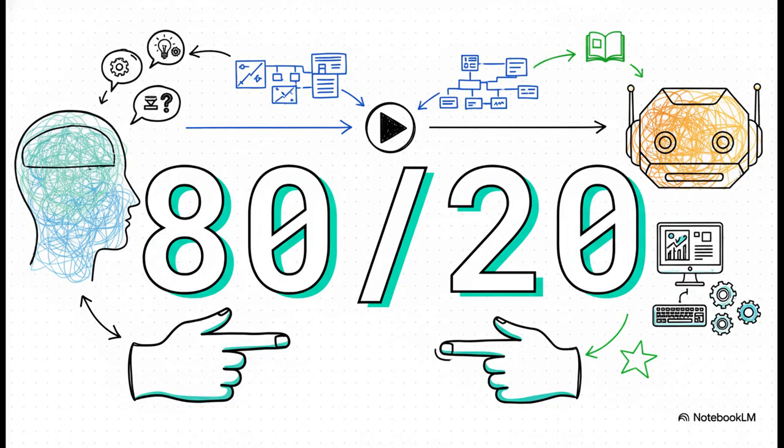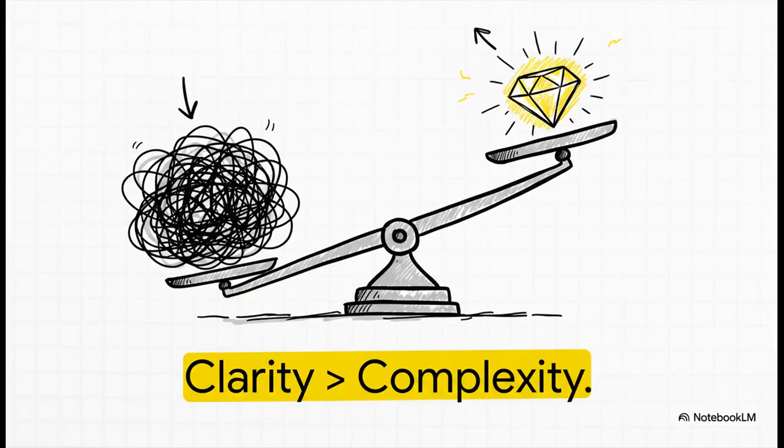All right, now for what might be the single most powerful rule of them all, and it all comes down to these 2 numbers, 80-20. This one idea is going to completely change how you write prompts. It's this simple. Clarity is always better than complexity. The 80-20 rule of prompting is that 80% of your results quality comes from just 20% of your effort. And what is that effort? Making your instruction crystal clear. A short, simple, clear prompt will beat a long, complicated one every single time.